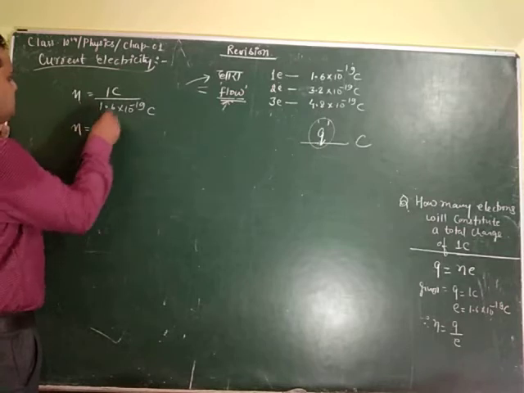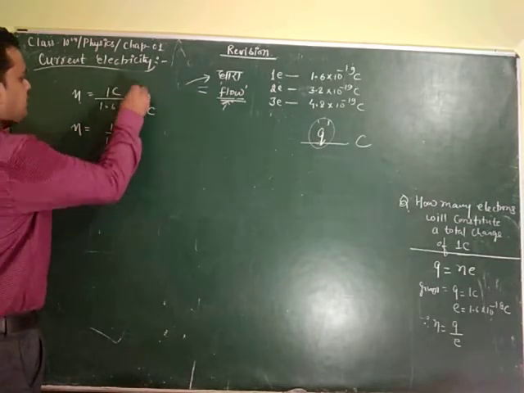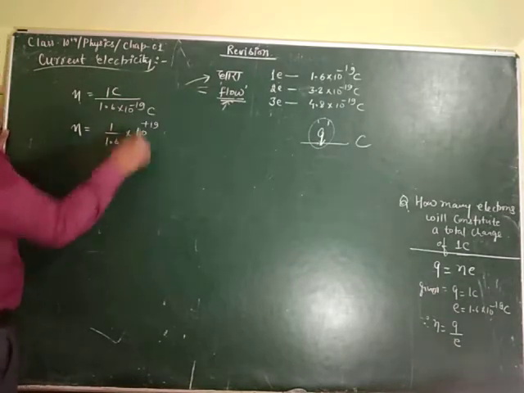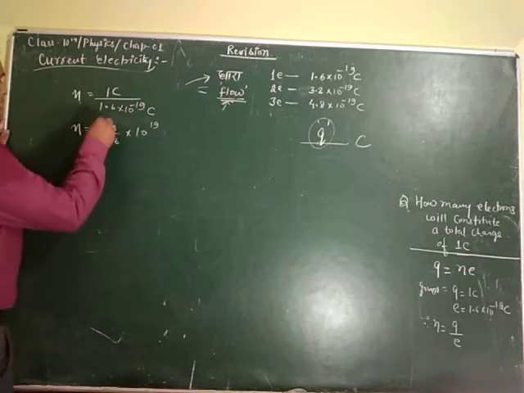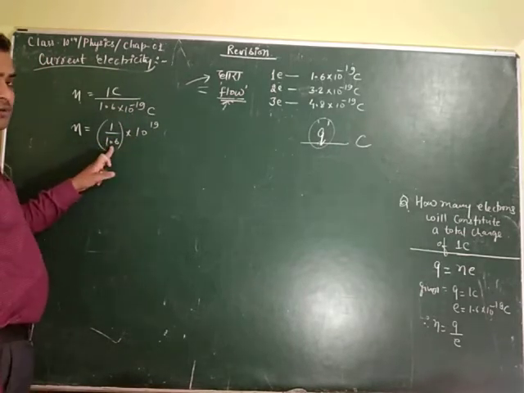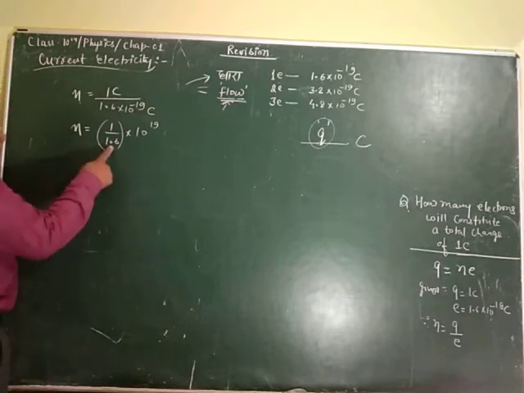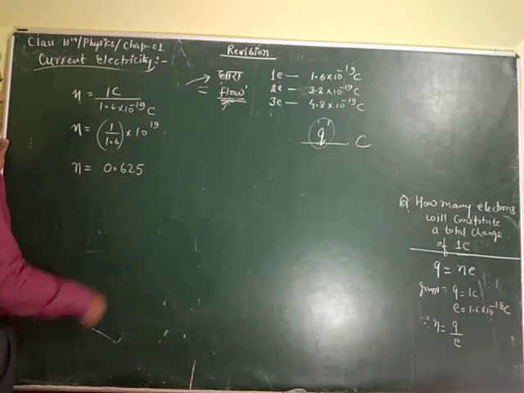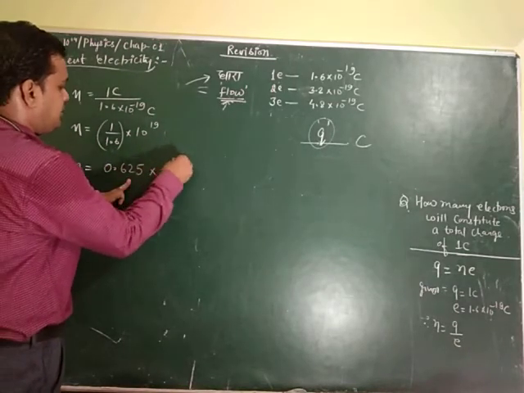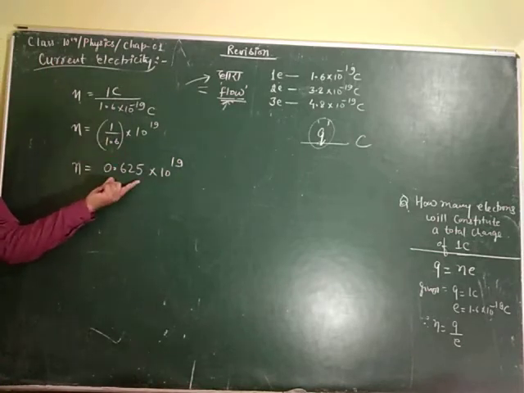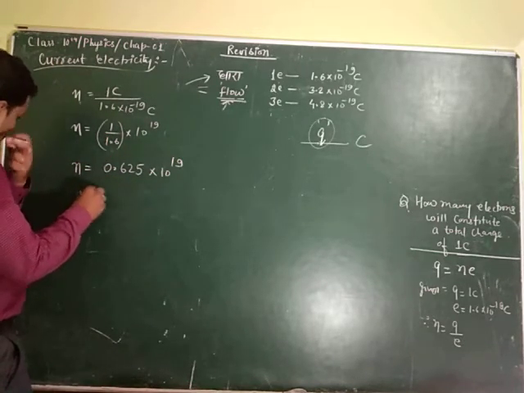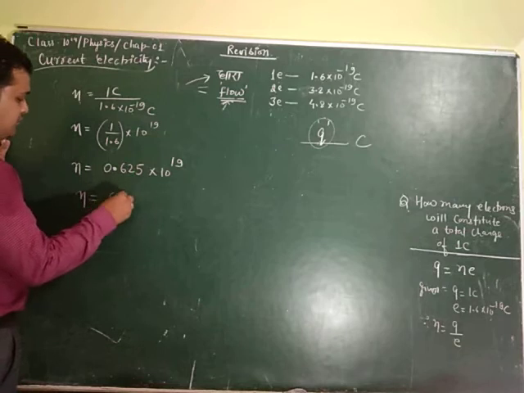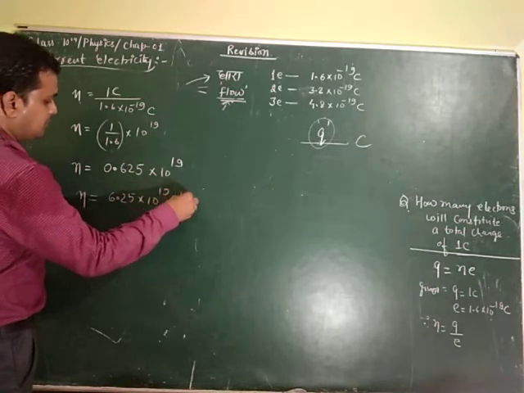So n is equal to 1 divided by 1.6 into 10 to the power minus 19, which will go up and become 10 to the power 19, so no need to write plus. What will it be? 1 divided by 1.6. You can use a calculator. Here n is equal to 0.625 into 10 to the power 19. In scientific notation, how will you write this? It becomes 6.25 into 10 to the power 19 electrons.